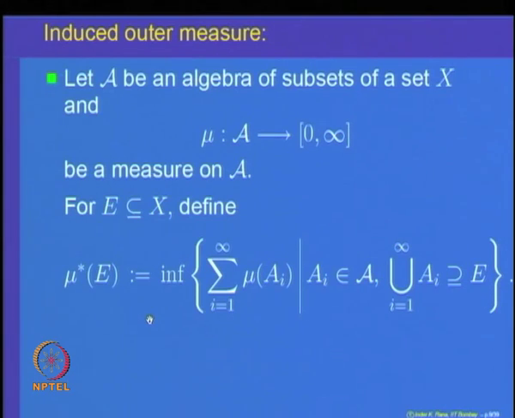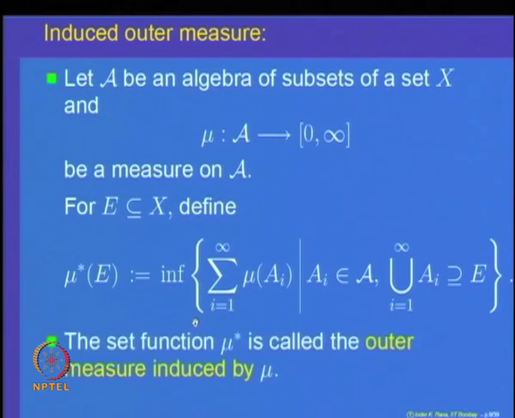We will try to analyze the properties of this mu star of E. First of all, let us give it a name. This mu star of E is called the outer measure induced by mu. Why outer? Because we are covering E by sets, so these sets cover E and we may be going outside E. And measure, because we are trying to measure the size in terms of the known size, which is mu.